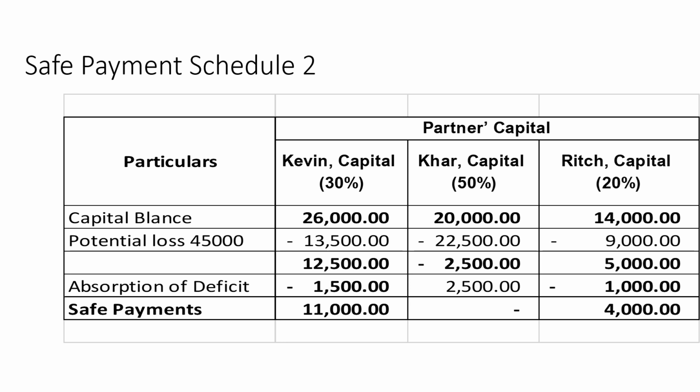If you would check, Kevin would still have a balance of 12,500, Car negative 2,500, and Rich 5,000. So the negative 2,500 would now be divided among Rich and Kevin, according still to their P&L ratio. So Kevin would have to absorb 1,500 while Rich is to absorb 1,000. Therefore, the 15,000 will now be attributable to Kevin 11,000 and Rich 4,000.